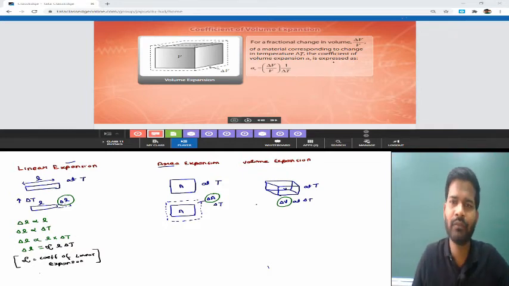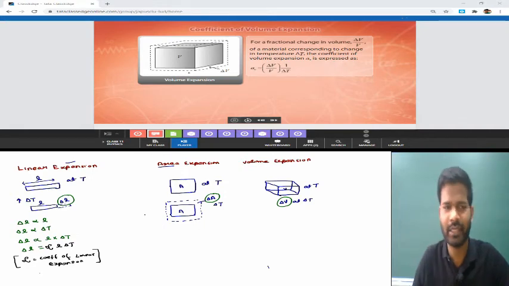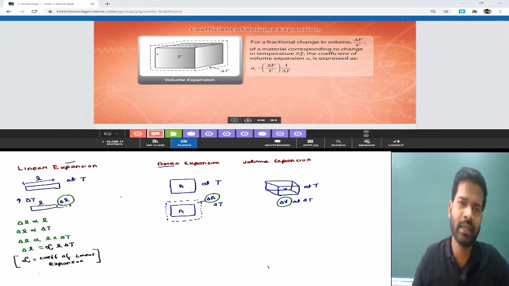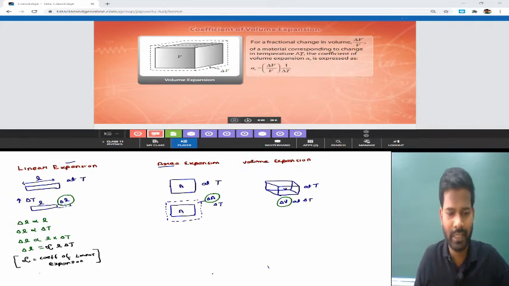Before learning the coefficient of volume expansion, let us understand what the coefficient of area expansion is. As we have seen in the case of linear expansion, alpha is the coefficient of linear expansion. In the same way, we are going to find the coefficient of area expansion. Let us see how this coefficient of area expansion is going to be.